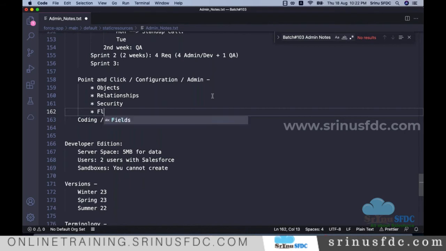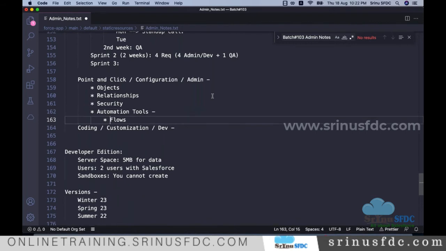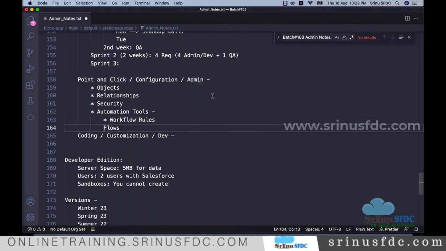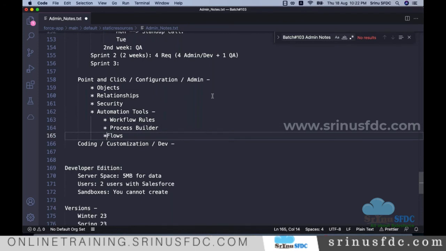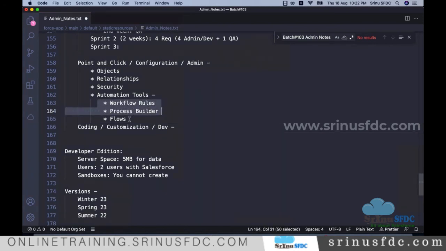an important topic called flows, right? So we call these automation tools. As part of the automation tools, some tools are becoming outdated, right? For a long time, we used workflow rules and process builder. Salesforce is deprecating them. Deprecating means they are stopping support after a few years. You won't see these things. They are encouraging us to use flows. We call this Flow Builder.